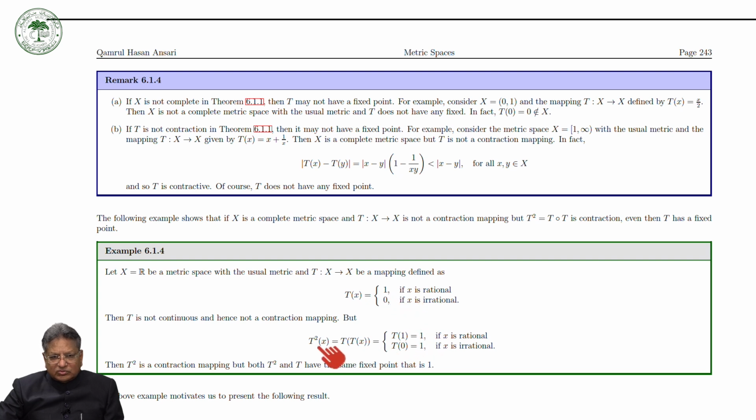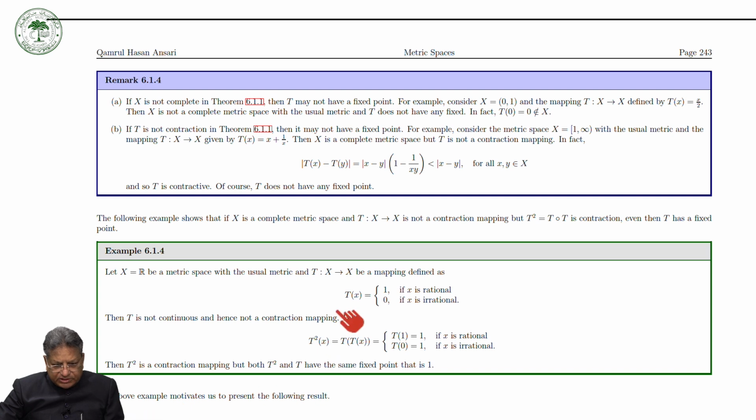Similarly, T squared x is equal to T of 0, which is 1 again, if x is an irrational number. So T squared is a contraction, but T is not, and both T squared and T have the same fixed point, that is 1.